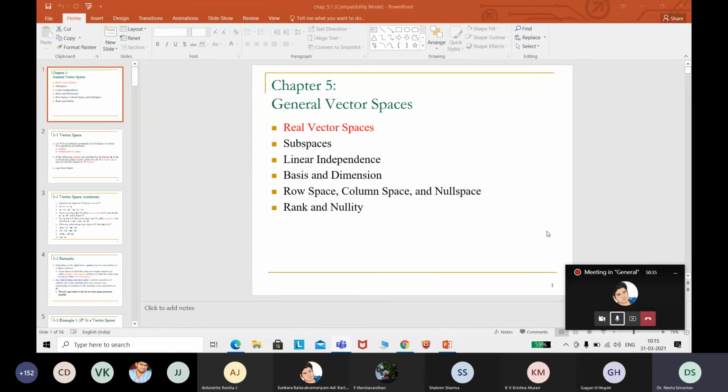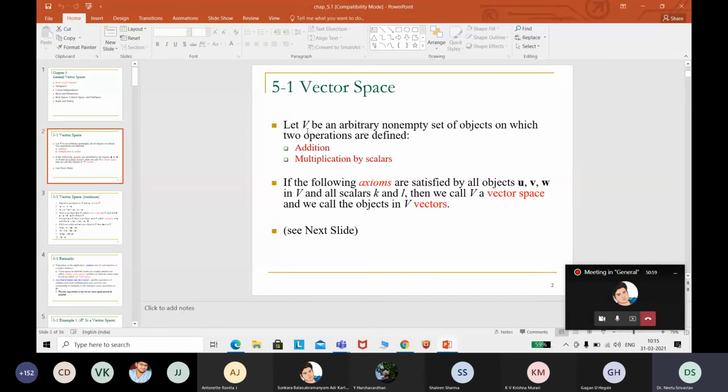Okay, so for vector spaces, we are going to study a space which has a set of vectors, right? So how do we define that? Let us see. It is in terms of sets, so a mixture of set theory, a little bit, and the vectors you have as elements in the set.